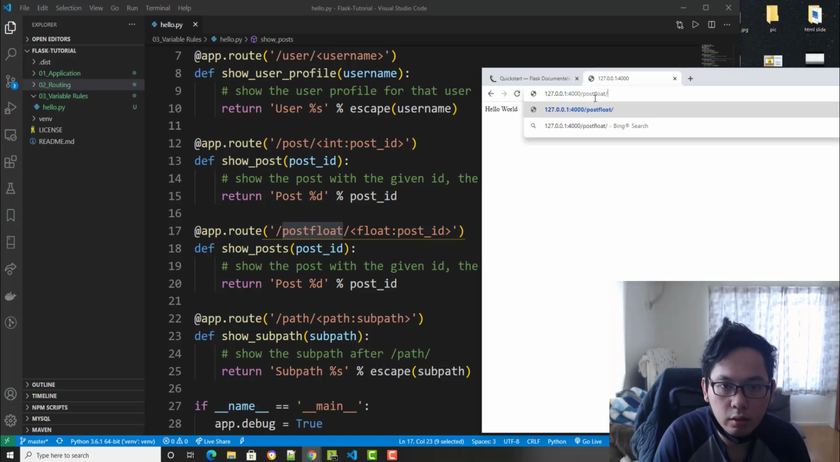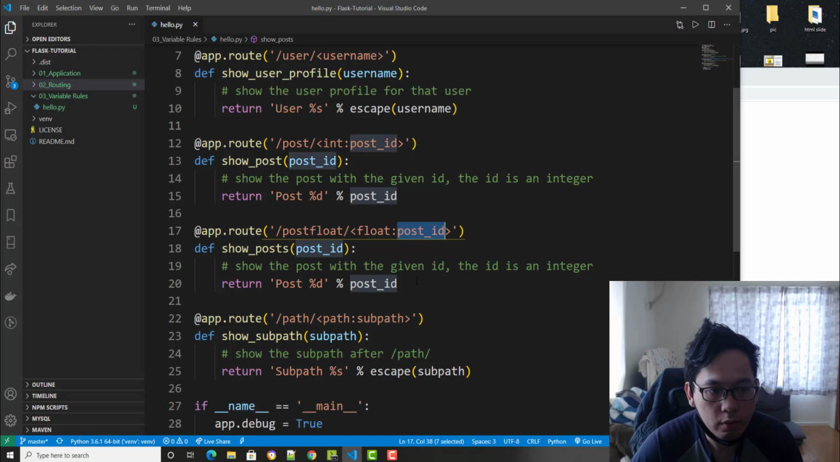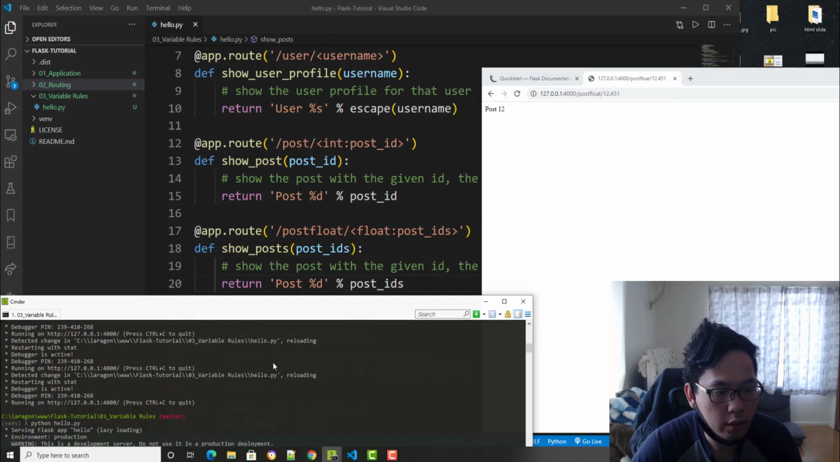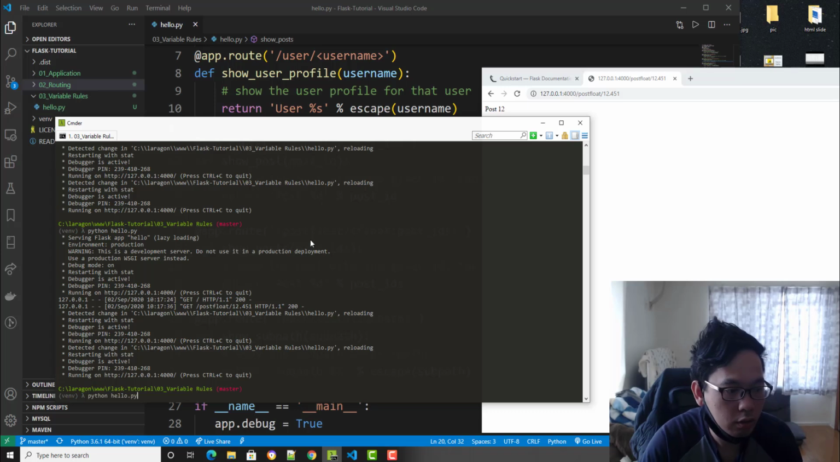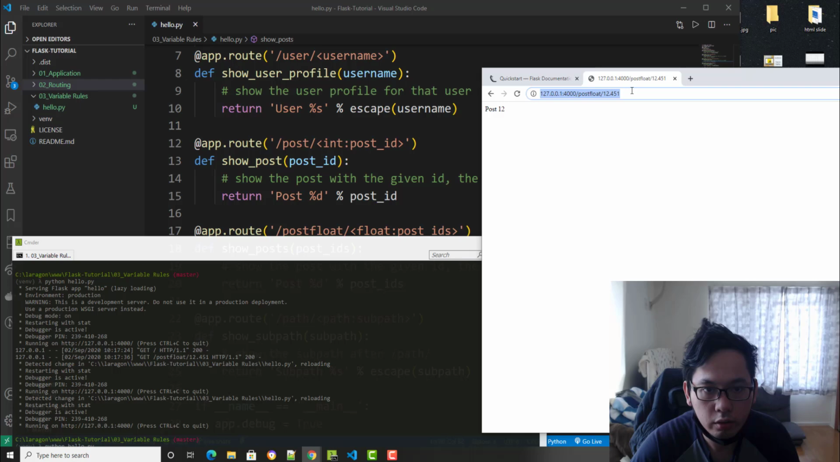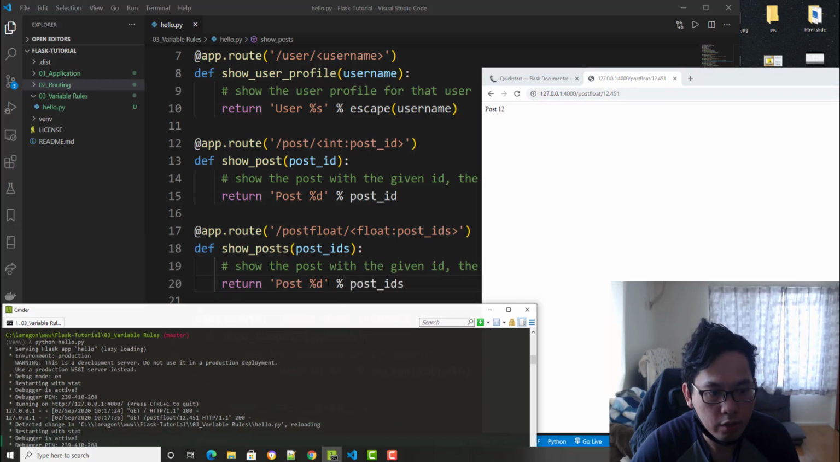And let's say 12.40, something like that. Post ID float. We pass it, and we run it one more time. Okay, it's running fine. Both sides. Okay.